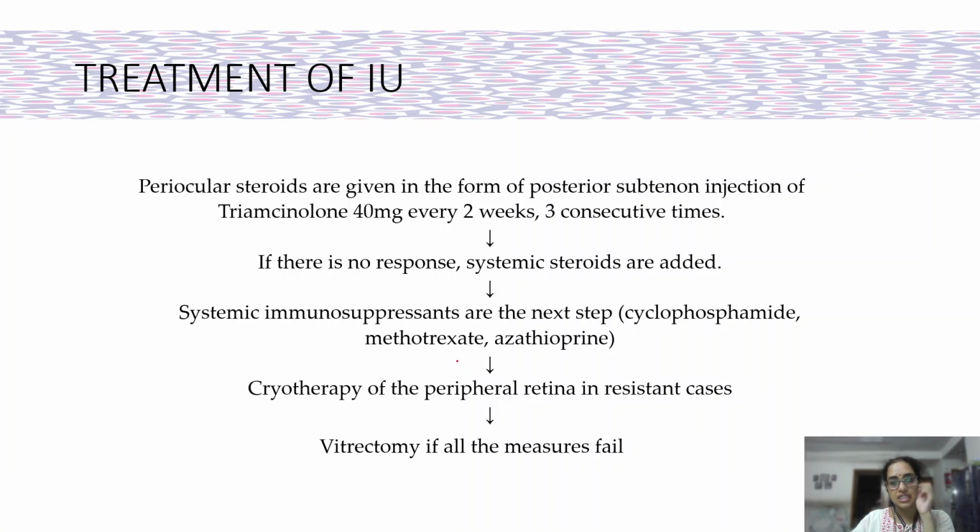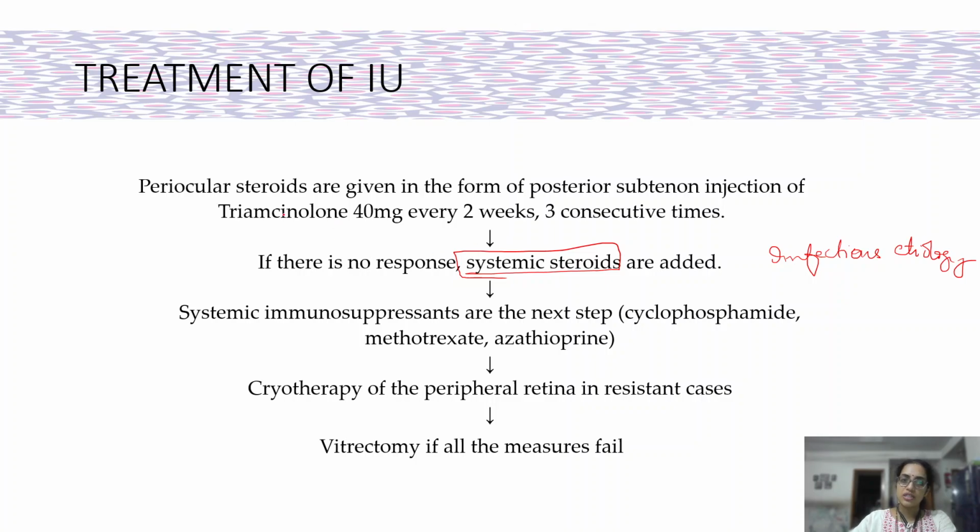So how do we treat intermediate uveitis? Intermediate uveitis is treated more with systemic steroids, especially when you're suspecting a systemic etiology. If you have an underlying infectious etiology, you have to treat that first. So if the patient is positive for Mantoux or QuantiFERON Gold, or if you detect CSF VDRL for syphilis, they should be treated for that along with systemic steroids.